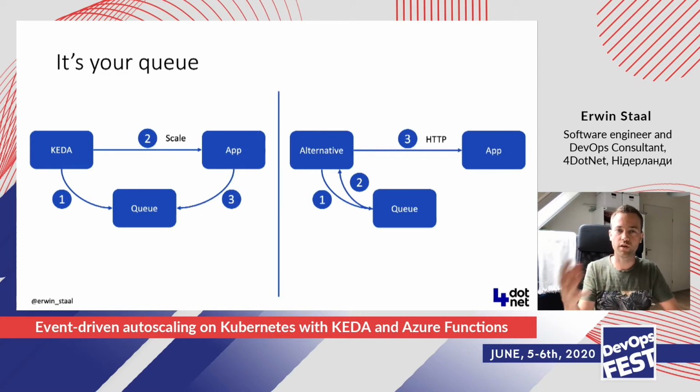So if, for example, in the alternative approach, your app is unable to process the message, how is it going to give the message back to the queue? There's no connection there between your app and the queue. So you have to figure that out yourself. Whereas if you would be in the KEDA world, you would just grab the message from the queue, so you would work with the SDK that comes with that particular queue.